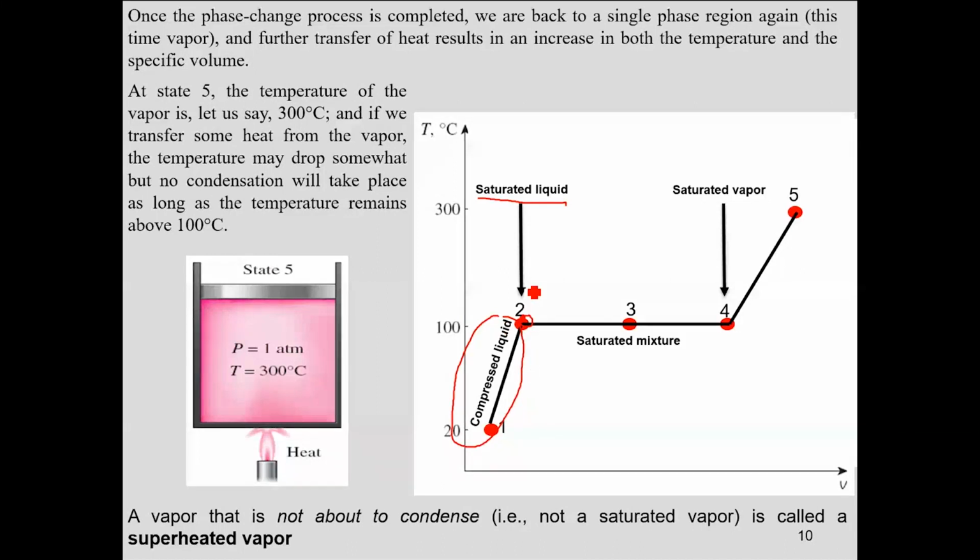From 2 to 4, you have a saturated mixture. Mixture of what? Vapor and liquid, a saturated liquid-vapor mixture. And from 4 to 5 you have superheated vapor, and all of the process is taking place at 1 atmospheric. This is very important. So this is a constant pressure line.